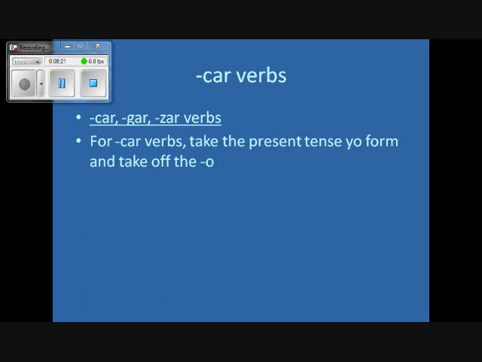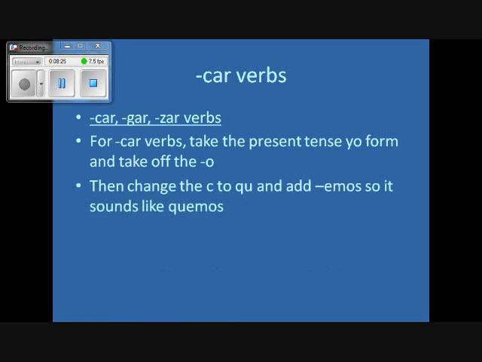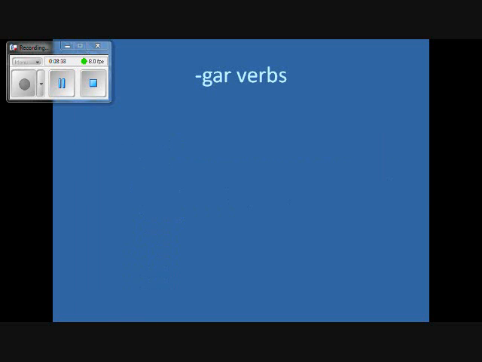Car verbs. For car verbs, take the present tense yo form and take off the O. Then change the C to QU and add emos, so it sounds like quemos. For example, tocar. The yo form would be toco, and it ends up being toquemos.